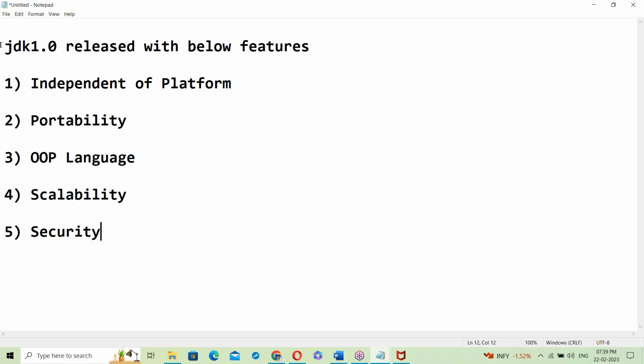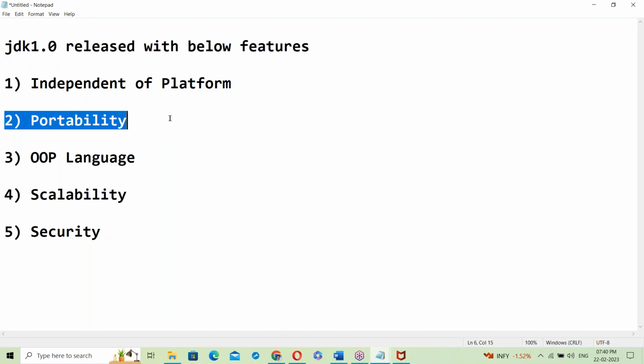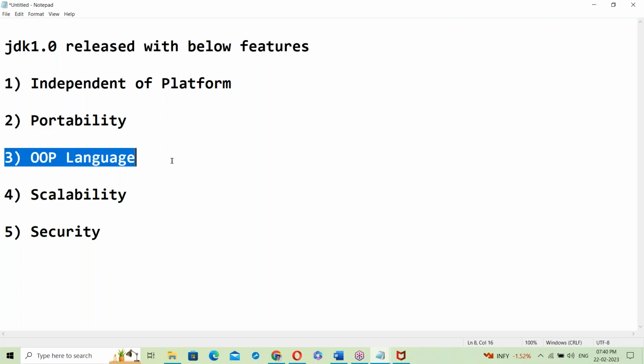These are the first version's features. So what is platform independence? What is portability? What is an object-oriented language? What is scalability? These features may not be understood directly.